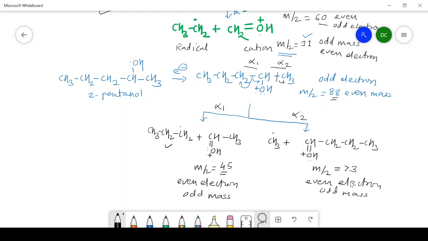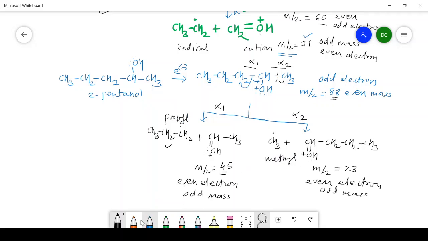Now, in the fragmentation rule, it is clear that larger alkyl radicals are formed in fragmentation rather than smaller alkyl radicals. So out of alpha 1 and alpha 2, here is a propyl radical, whereas in alpha 2 it is a methyl radical.